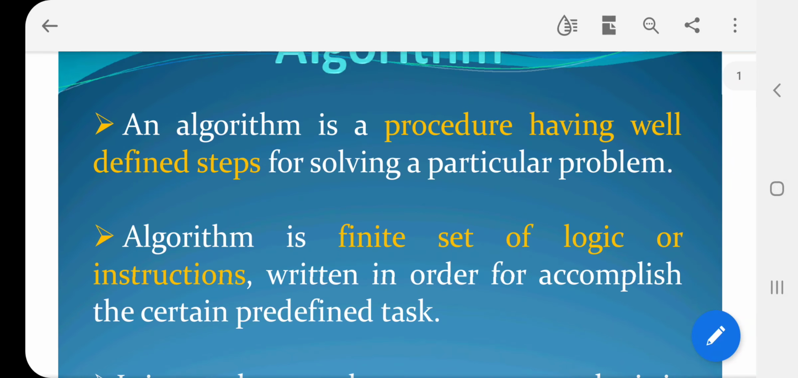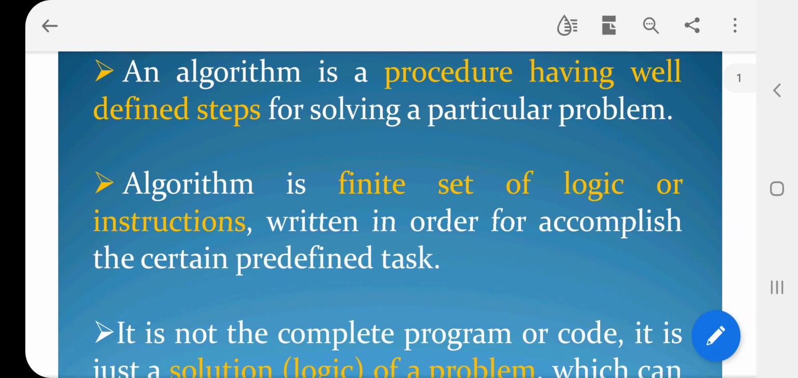So algorithm is a procedure having well-defined steps for solving a particular problem. So problem is what? It may be sorting elements in an ascending order or sorting elements in a descending order. So that is a problem. So we are going to write an outline for how this algorithm works. So that is the meaning of this definition. So procedure having well-defined steps for solving a particular problem.